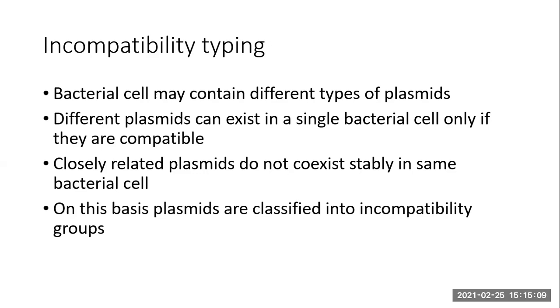So depending upon whether they are able to exist together or not, there are incompatibility groups. Plasmids which are present in one group can coexist, but plasmids which are present in the same group cannot coexist. So this is called the incompatibility of the plasmid.